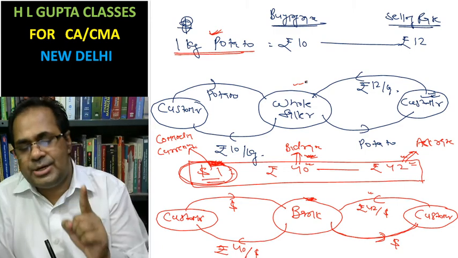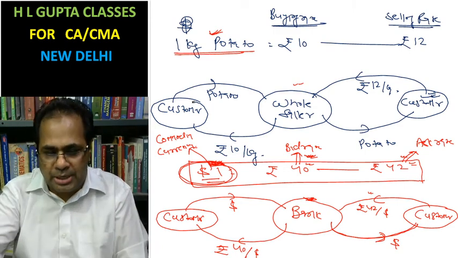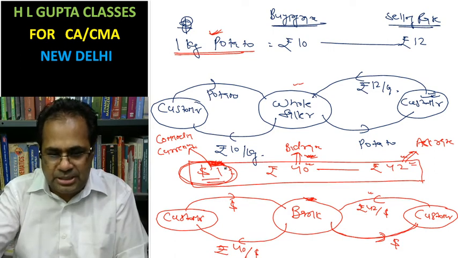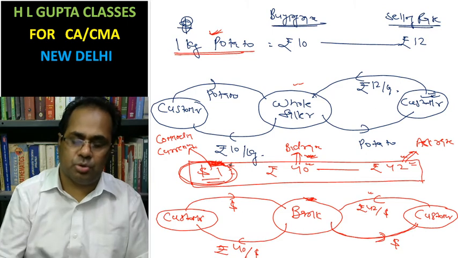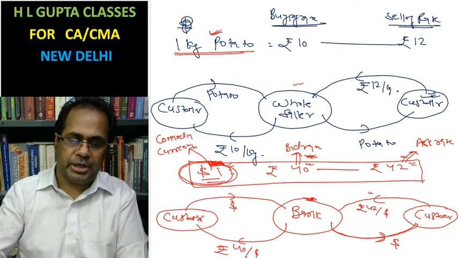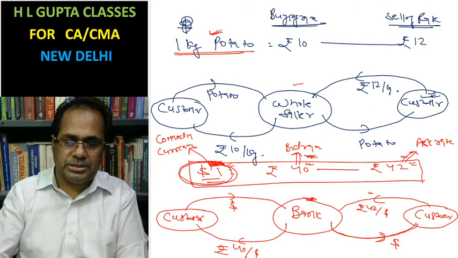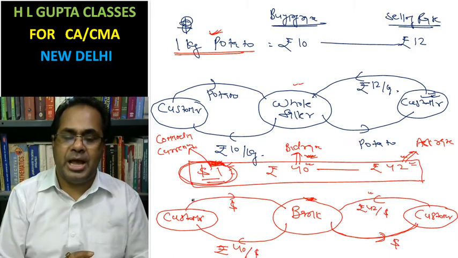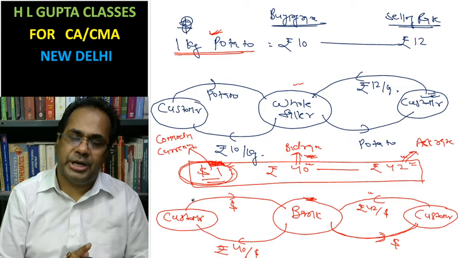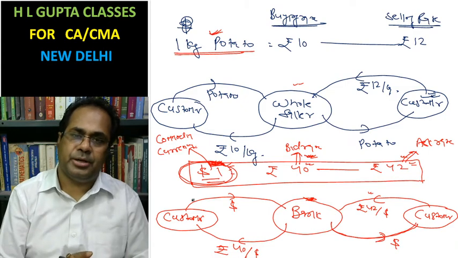Which currency is said to be commodity currency? The currency which is written in a single quote is said to be the commodity currency. If commodity currency is coming to bank, it means bank is going to buy the commodity, and low rate is applied, that is bid rate is applied.